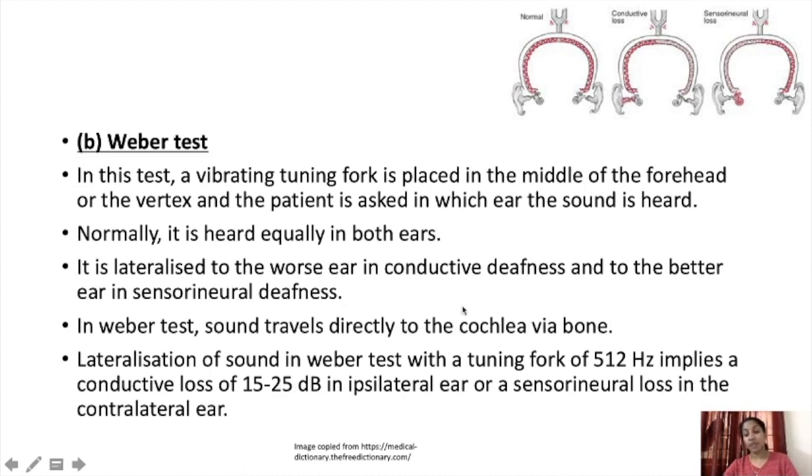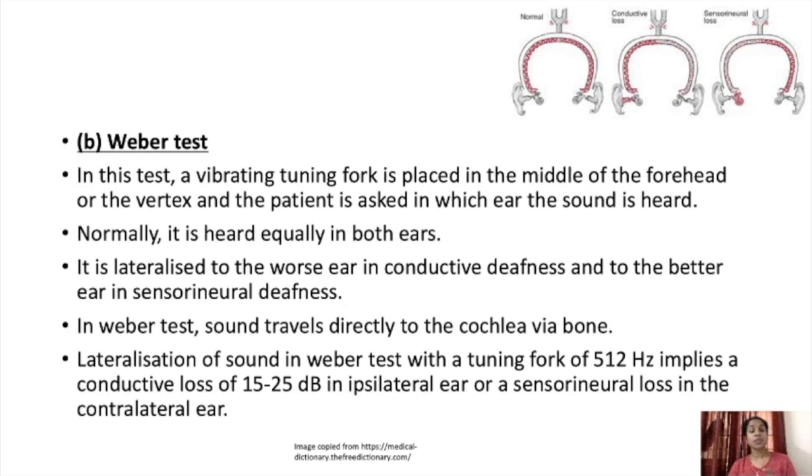So, there will be a conductive loss in the ipsilateral ear. If it is a conductive deafness, then it is the same side, that is ipsilateral. Ipsilateral means the same ear is affected, and if it is a sensory neural loss, then the opposite. It will lateralize to the opposite, normal ear, and that is contralateral. The patient will feel the vibration in the opposite ear. So that is Weber's test.